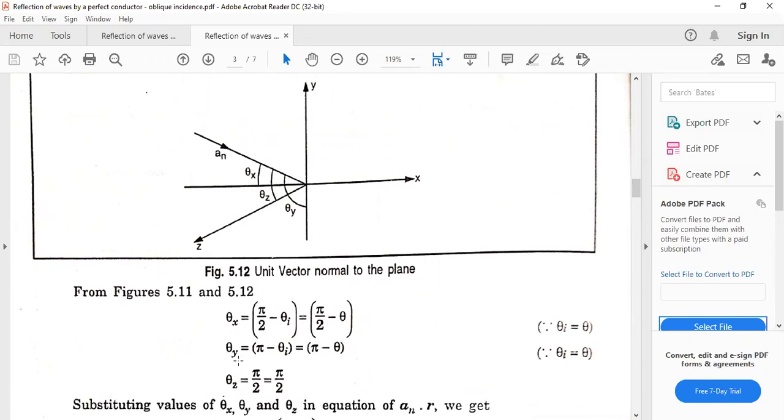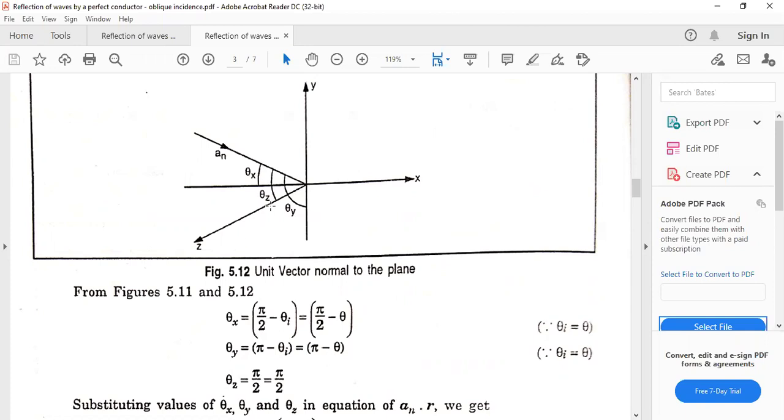Okay, and theta y is equals to pi minus theta I. What is theta y? This one. ये हमारी angle of incident ray है, इसका y axis के साथ angle, that is theta y. So this is pi, this complete is pi, तो pi minus theta I. यहाँ से theta I हटा देंगे तो ये हमारे पास pi minus theta I आ जाएगा, and it can also be written as pi minus theta.